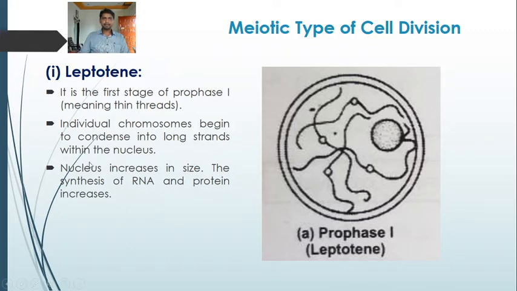Individual chromosomes begin to condense into long strands within the nucleus. So this is the nucleus, where the chromosomes are condensed into long strands. The nucleus increases in size, and the synthesis of RNA and protein increases. So this is the characteristic of leptotene. This is the first stage of prophase first, that is leptotene.